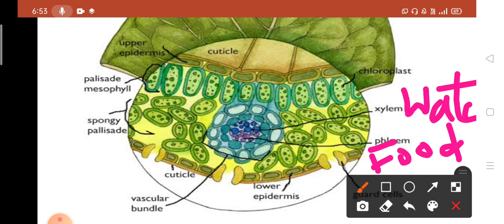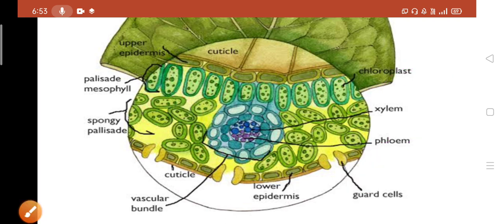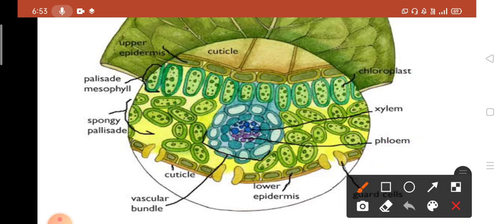Understood, students? Xylem conducts water, whereas the phloem tissue conducts food in the plants. Then this is the stomata, where exchange of gases takes place.